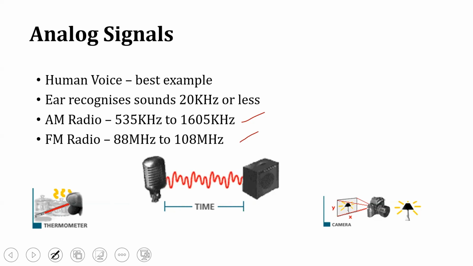This shows how the signal travels and how the time from the transmitter to the receiver is measured. Here the thermometer shows how heat is measured. And here is how the signal is transmitted, how a photograph is captured. That is how the signal is captured in the camera, as shown here.